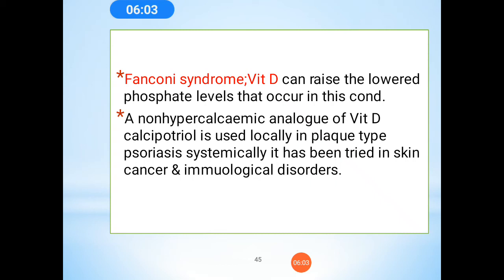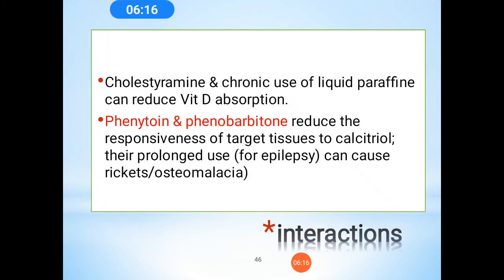A known hypercalcemic analog of vitamin D, calcipotriol, is used locally in plaque type psoriasis. Systemically, it has been tried in skin cancer and immunological disorders. Main interactions: cholestyramine and chronic use of liquid paraffin also reduce vitamin D absorption. There is also interaction with phenytoin and phenobarbital. These drugs reduce the responsiveness of target tissues to calcitriol, and their prolonged use, especially for epilepsy, causes rickets and osteomalacia.